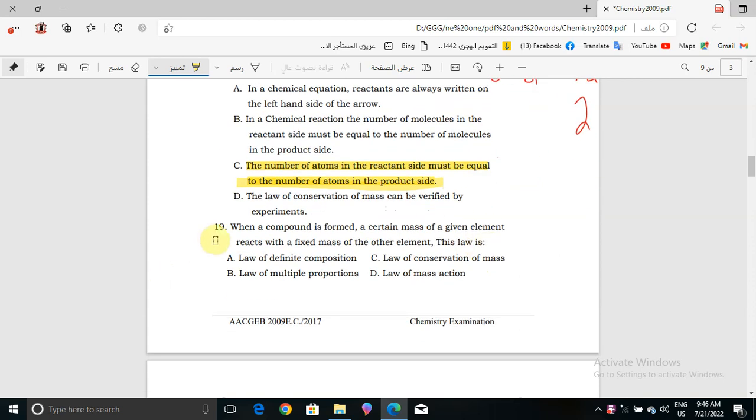Okay, now question number 19, what do we have here? When a compound is formed, a certain mass of a given element reacts with a fixed mass of the other element. This law is what? Law of different composition, law of multiple proportions, law of conservation of mass, or law of mass action. The correct answer will be the law of conservation of mass. It's written in the grade 7 book, unit 3.